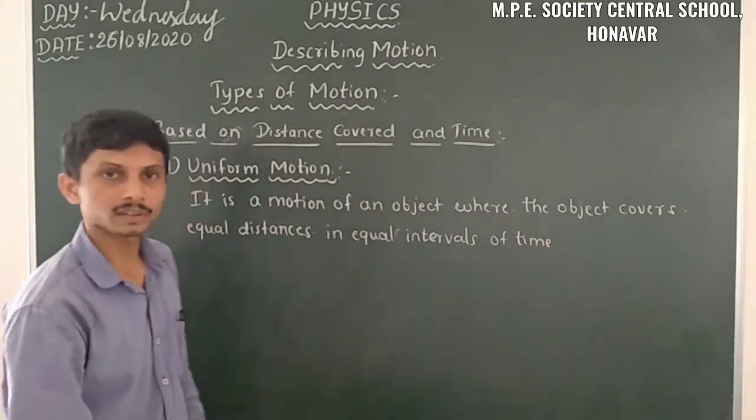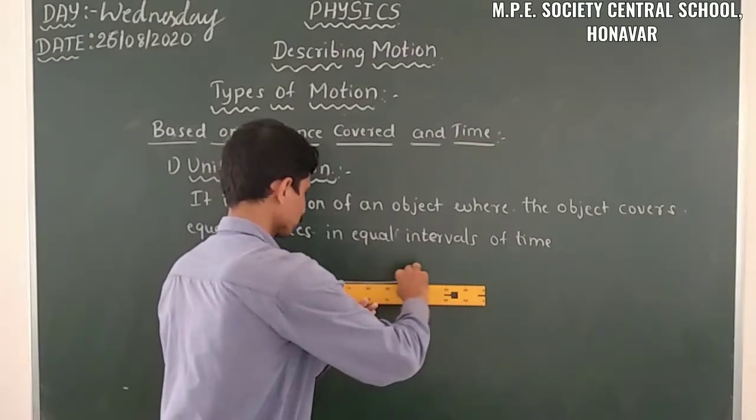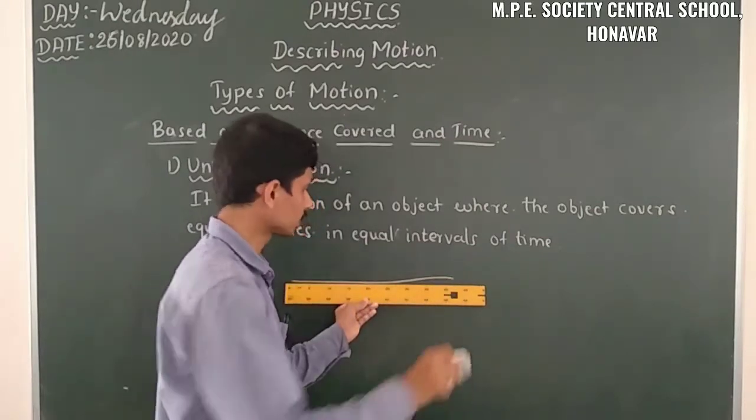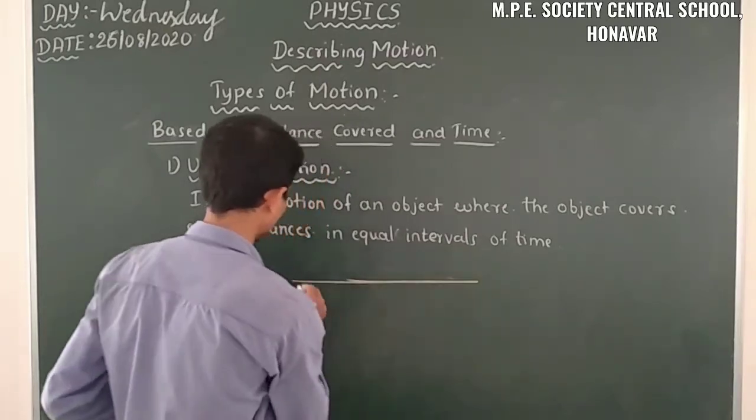For example, I will take a straight line path. So here I will take one straight line path.